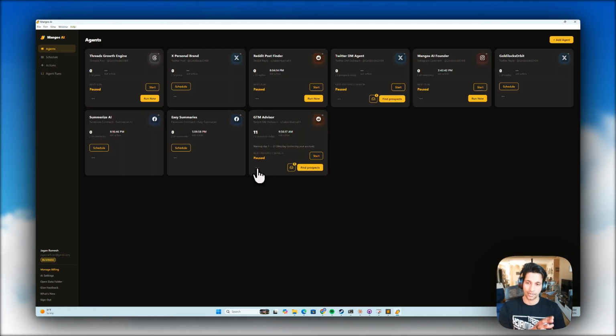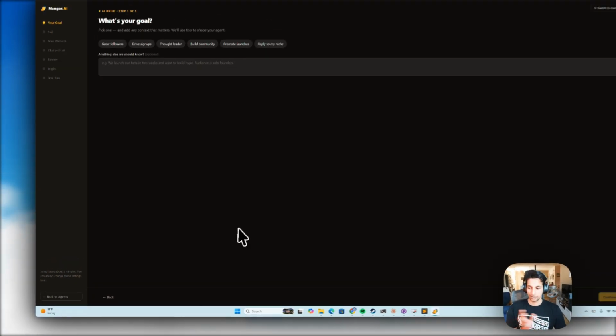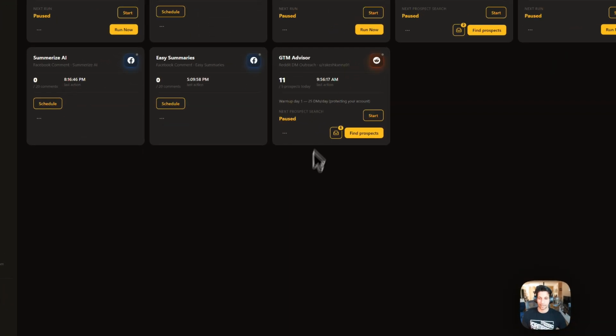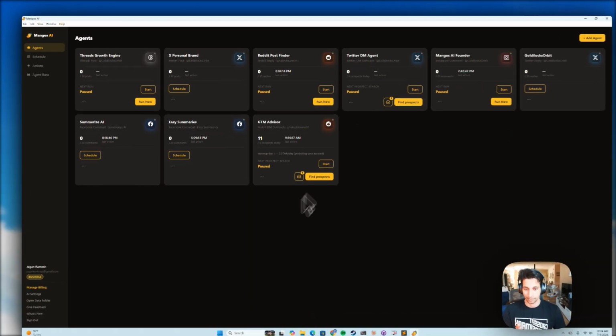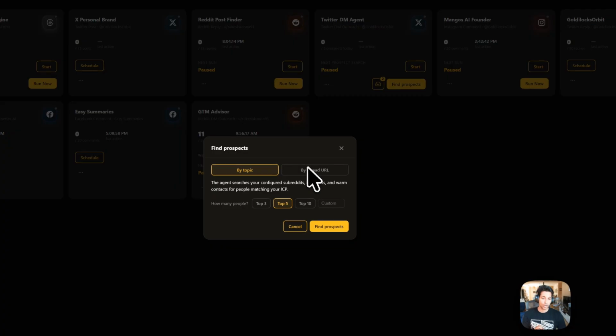Once you set this up once, there's an agent configuration. It's super easy: you click on agent, add an agent, and it goes through the whole thing using a chat feature. You just have to explain your product and services, and Mangoes will help you create this agent. Once you do it, I'm going to click on find prospects. There are two ways that I mentioned. One is by topic, where you can do a generic topic mention and find the top 10, or you can go by thread URL.